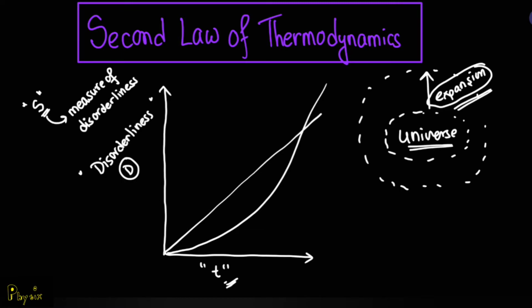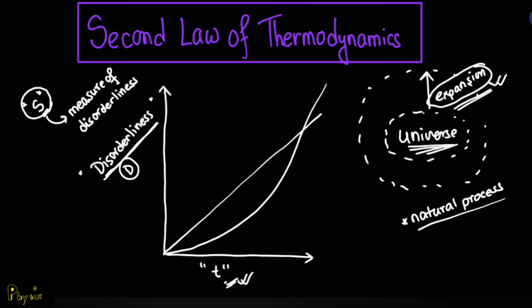Okay, so let us recap what we have learned till now. The universe is expanding, which is a natural process, of course. And as the universe expands, the time increases as well. And if that really is the case, then the disorderliness of this natural process increases. And as disorderliness of this entire system increases, the entropy of the system increases as well. If this actually stands true, then we can establish a relationship between all natural processes, its time, and its measure of disorderliness as described by the concept of entropy over here.